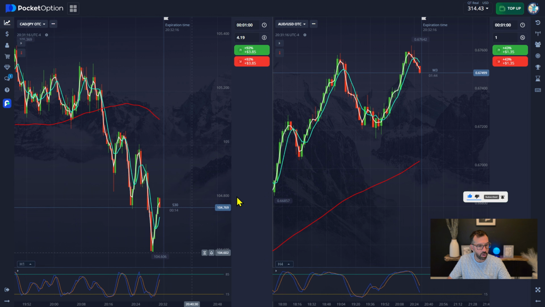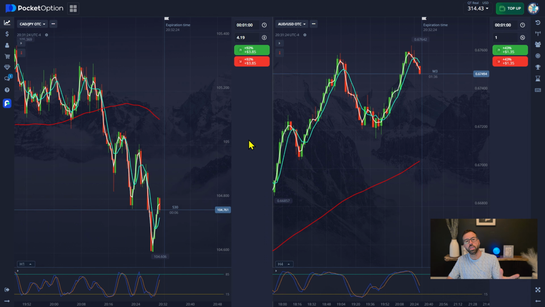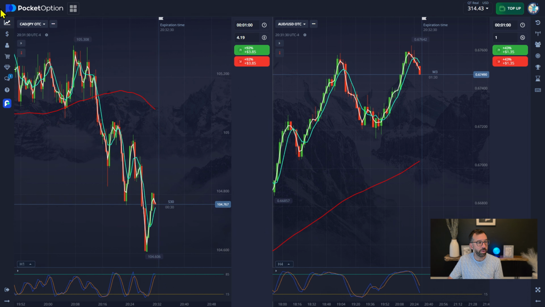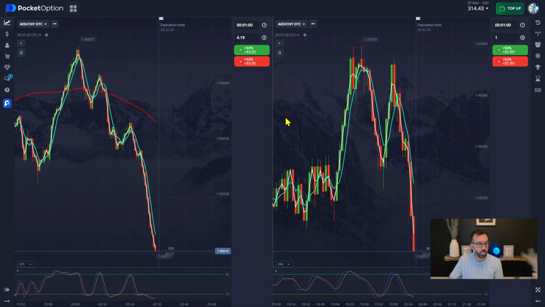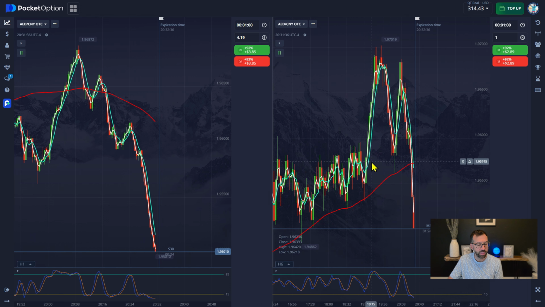Well, clearly we're on a downward momentum, which you can see right here, and the white has crossed the teal, and we have a little zigzag jump back up. So what we want to do is either find reversals or trade with the trend. Okay, first things first, make sure that you're on a 92% chart. And we're going to make both of these charts the exact same. Wow, this looks like it could be a very big reversal.